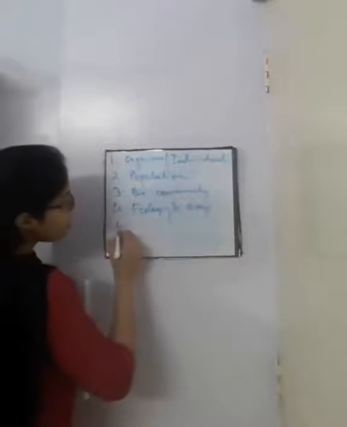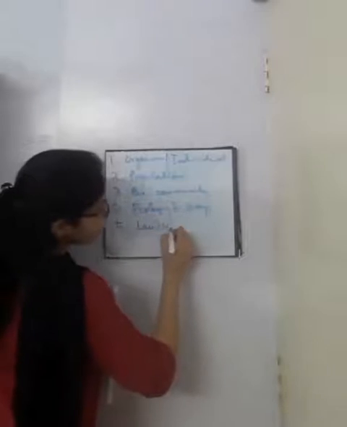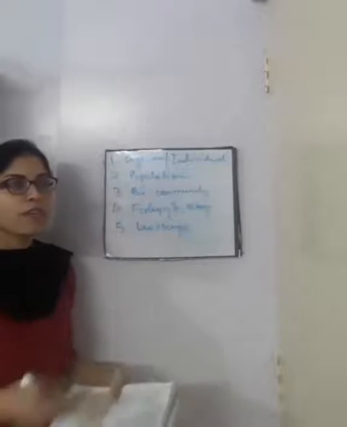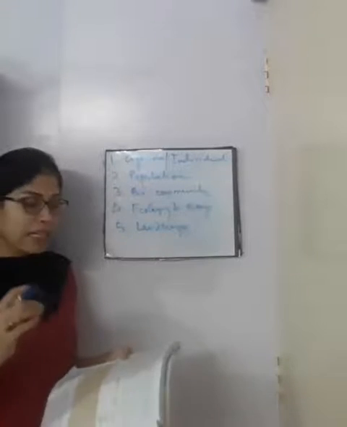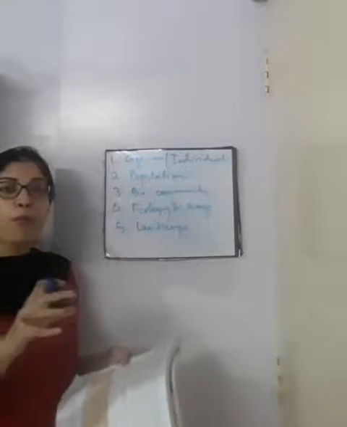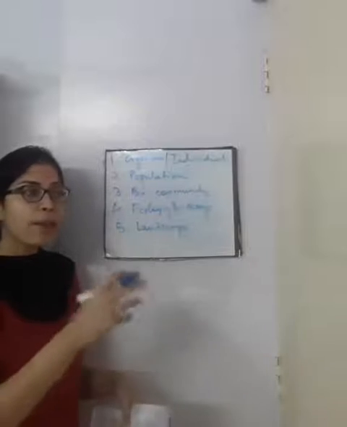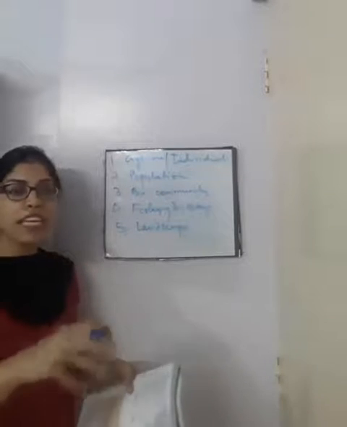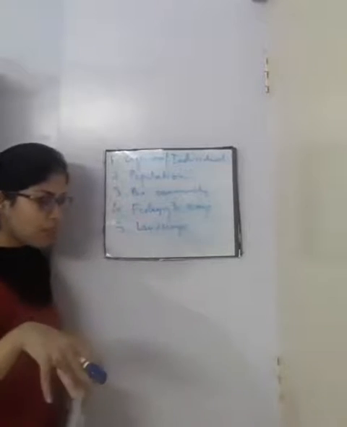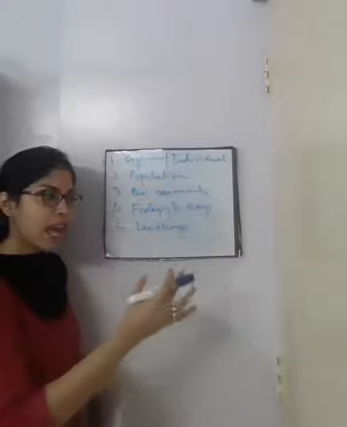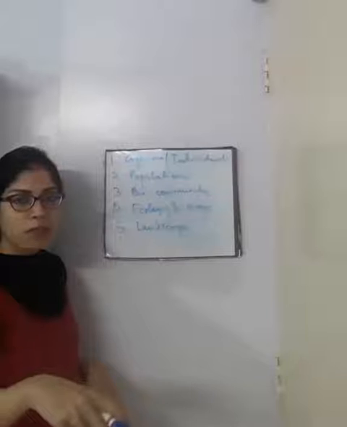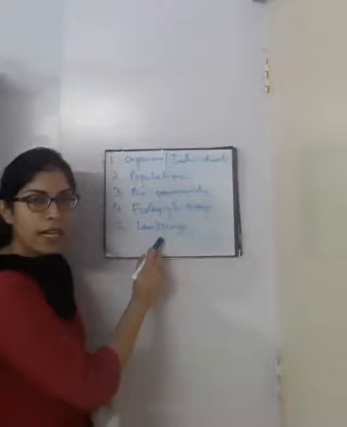Next level is landscape. Landscape, as you all know, is how the physical features of a particular place are. A landscape is a unit of land with a natural boundary having a mosaic of patches. Of what? Patches of separate communities or ecosystems. So landscape will be a piece of land which has its own natural boundary and having patches of ecosystems. Many ecosystems give rise to landscape.